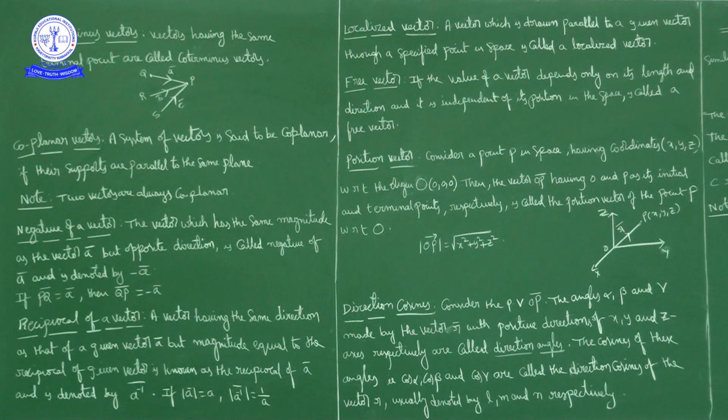Here, whatever vectors we discuss are all free vectors unless otherwise specified. What is a free vector? If the value of a vector depends only on its length and direction, and it is independent of its position in space, it is called a free vector.